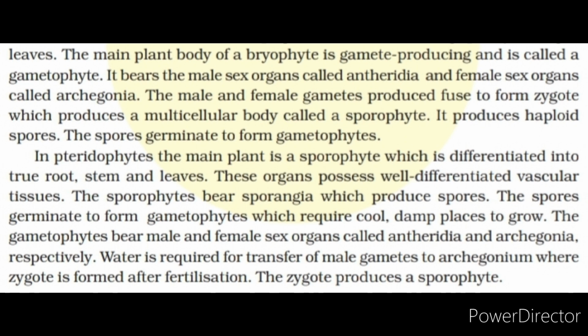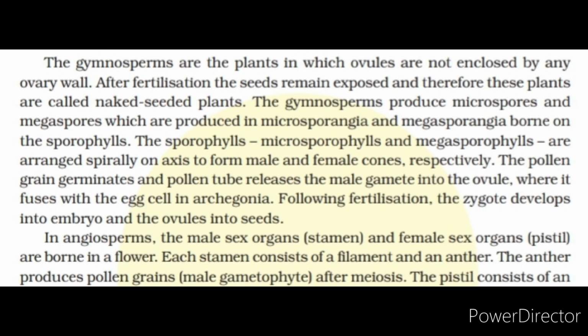The gymnosperms are the plants in which ovules are not enclosed by any ovary wall. After fertilization, the seeds remain exposed and therefore these plants are called naked-seeded plants. The gymnosperms produce microspores and megaspores which are produced in microsporangia and megasporangia borne on the sporophylls.